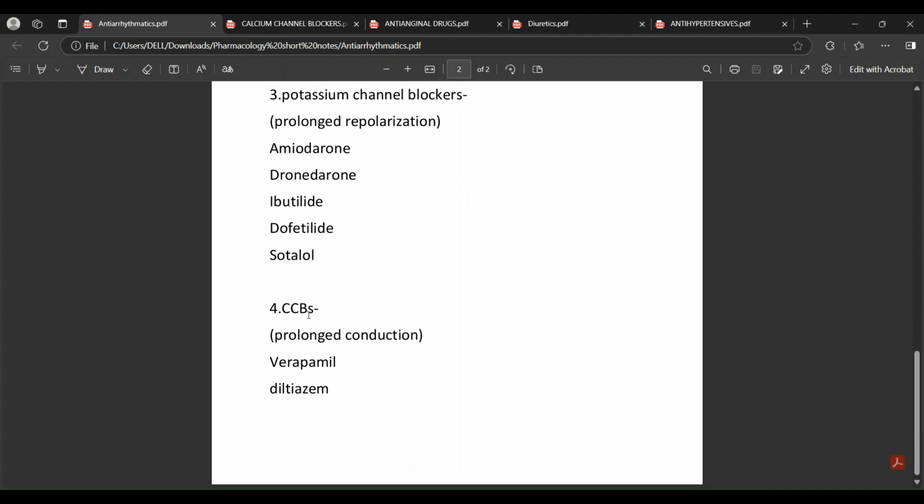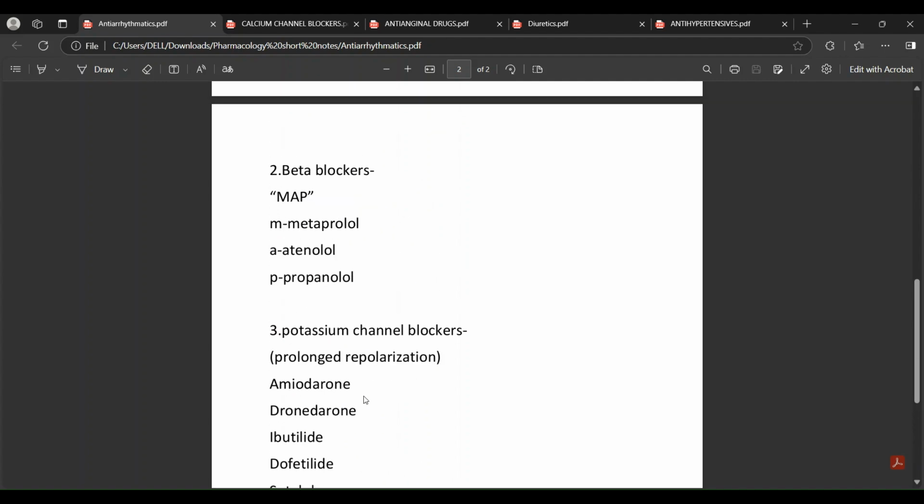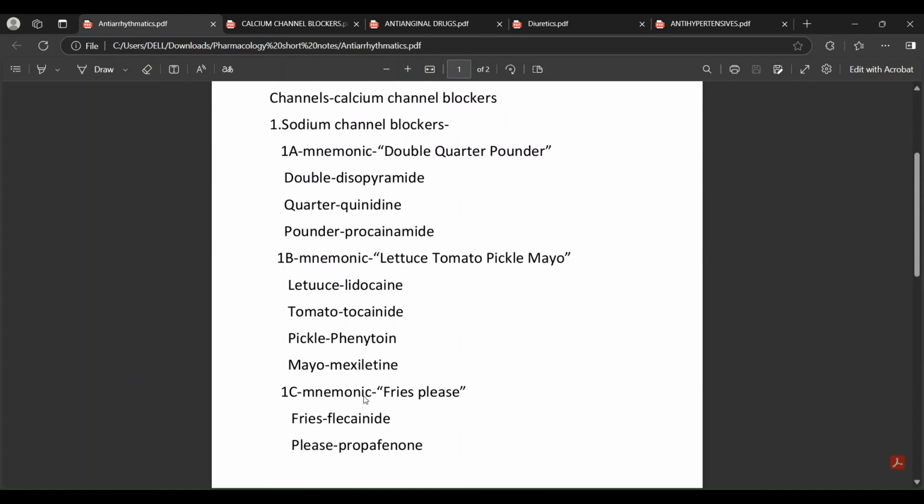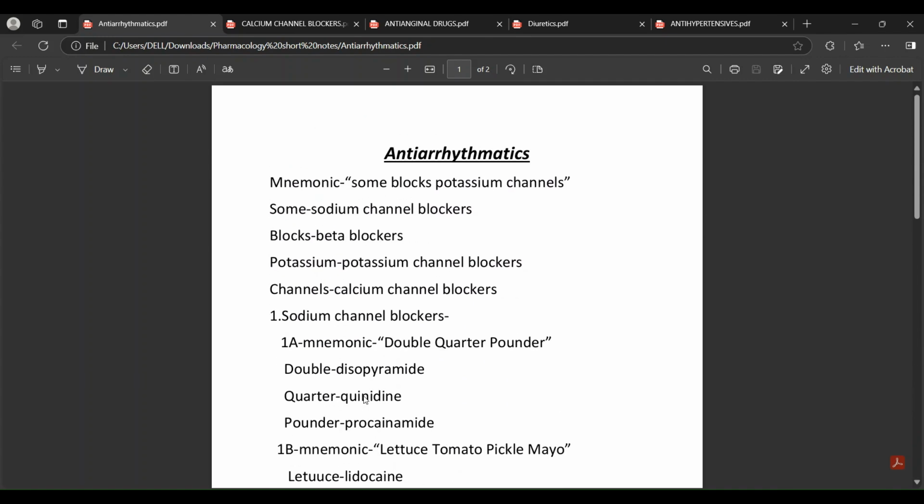Next, the calcium channel blockers (CCBs). This is prolonged conduction. This is the mechanism of action according to antiarrhythmic medication. For the calcium channel blockers, it's verapamil and diltiazem. When you talk about antiarrhythmic medication, there are many arrhythmias: supraventricular tachycardia, ventricular tachycardia, atrial fibrillation, atrial flutter, ventricular fibrillation, ventricular flutter. When you talk about those diseases, you have to use these drugs.